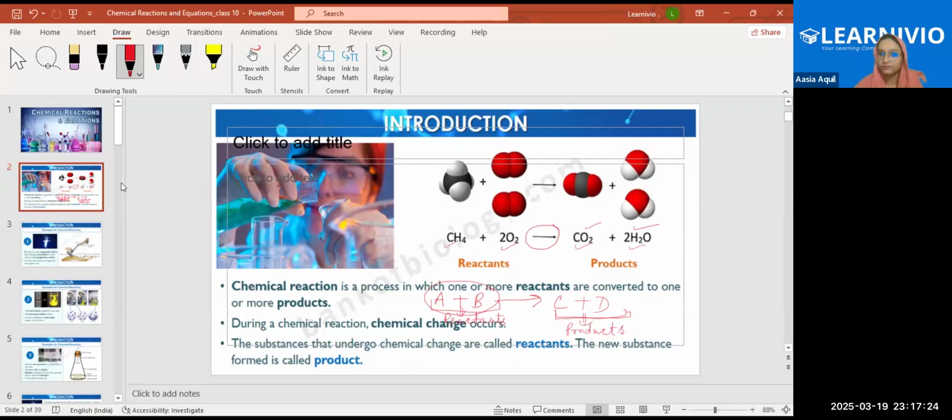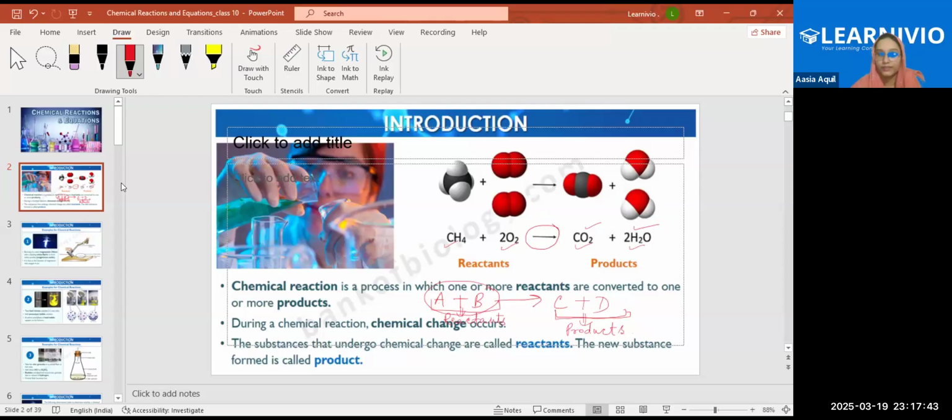Setting of curd, the formation of curd from milk, is also an example of a chemical reaction, right? Another example, burning of magnesium in oxygen.